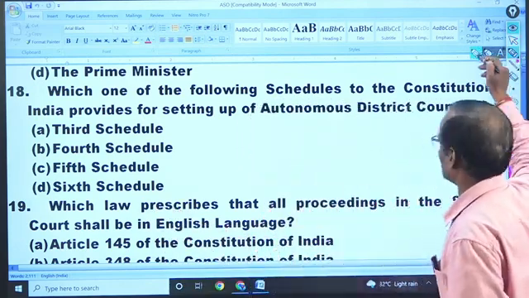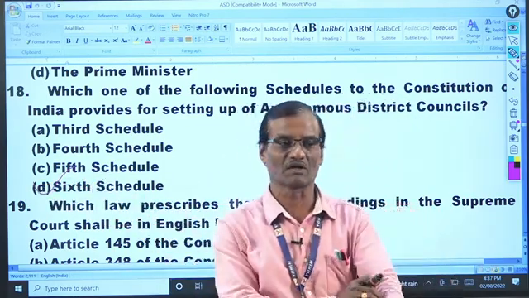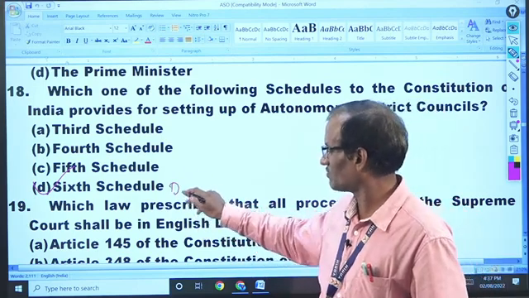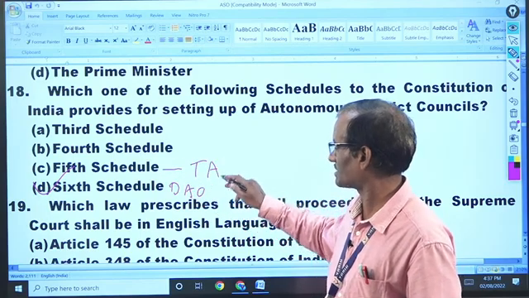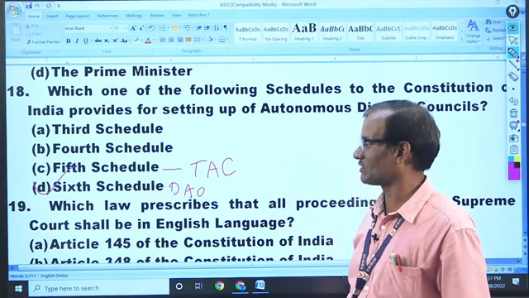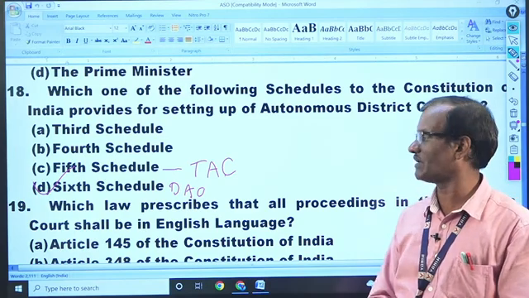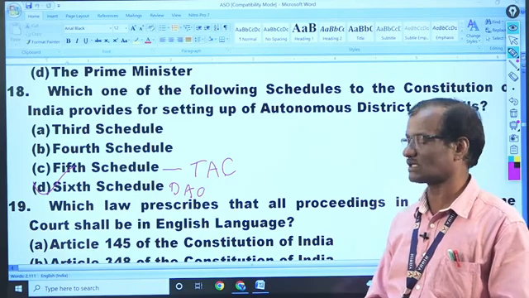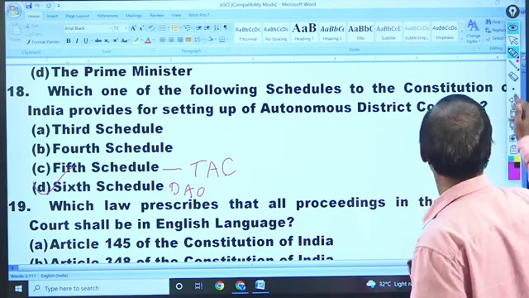Under the 6th schedule there are district autonomous councils, and under the 5th schedule there are Tribal Advisory Councils, TAC. In 6th schedule areas, the district autonomous council is the major decision making body.